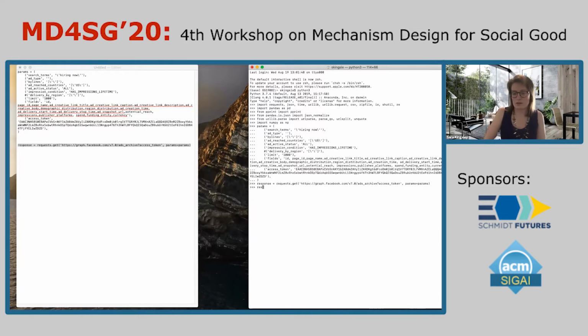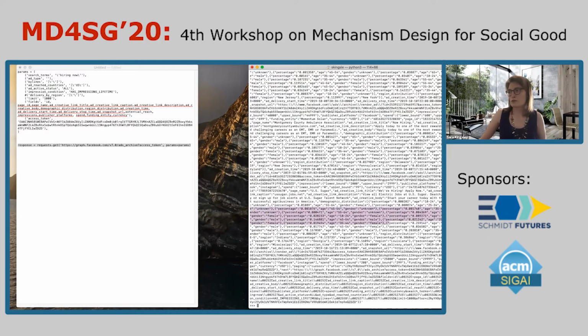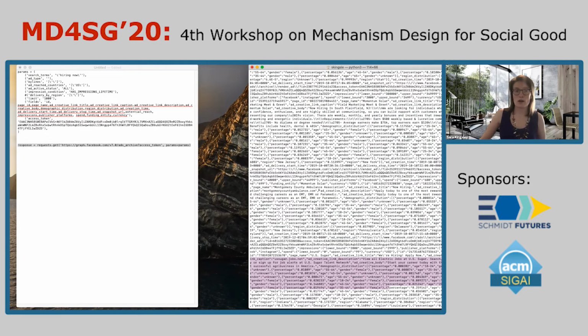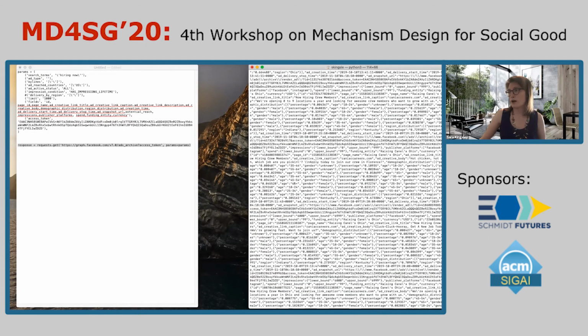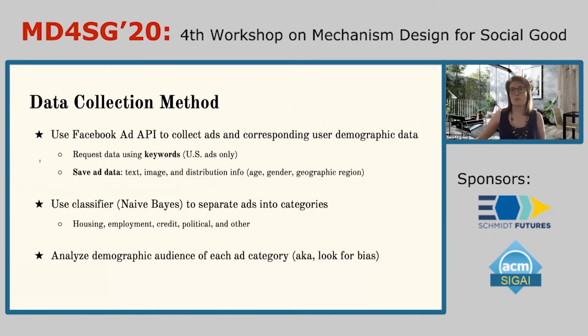Okay, great. Let's see what we got. So as I like to say, we have a mess of data, which includes data about the demographic distribution of the ads, as well as the geographic distribution. And we also get the text of advertisements and the advertiser's name, among other things. But we're presented with a problem, which is that this is unlabeled data, meaning that Facebook does not specify for us what type of ad each ad in that API response is.